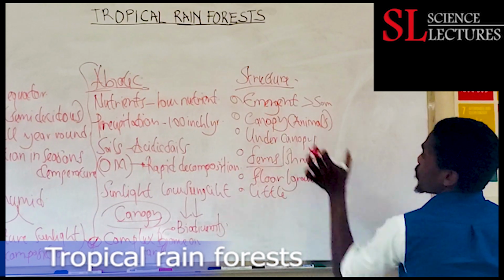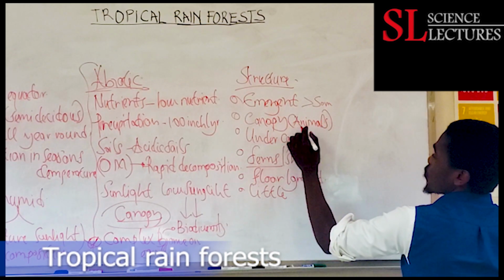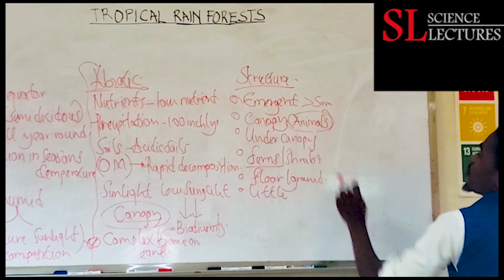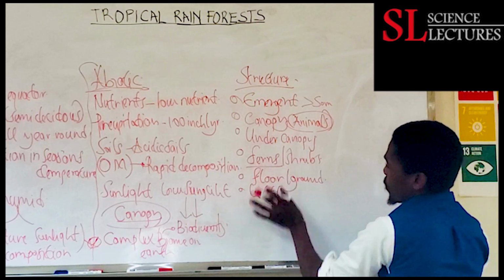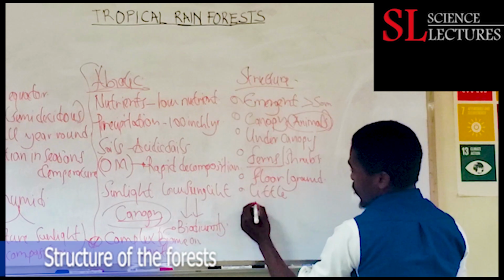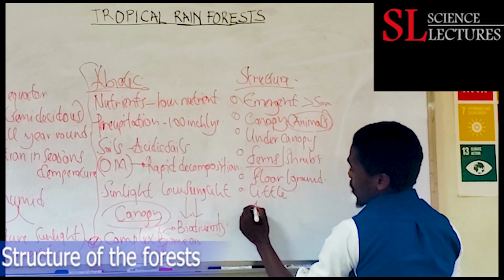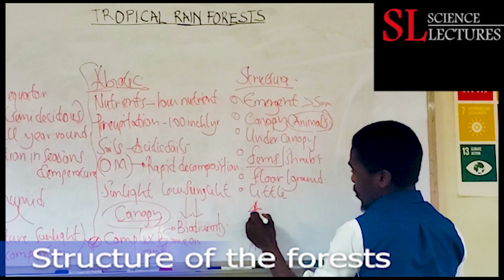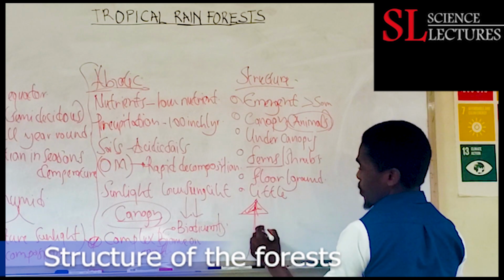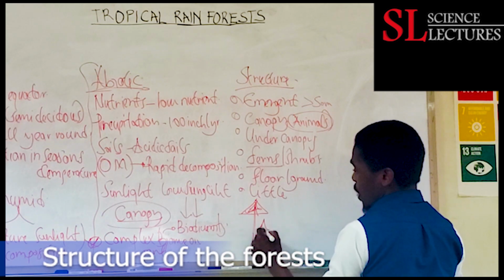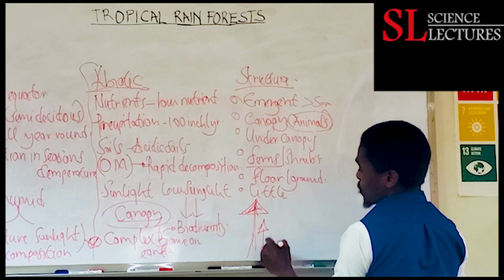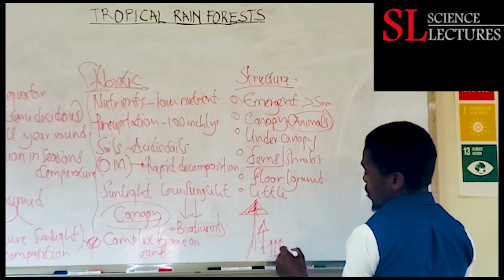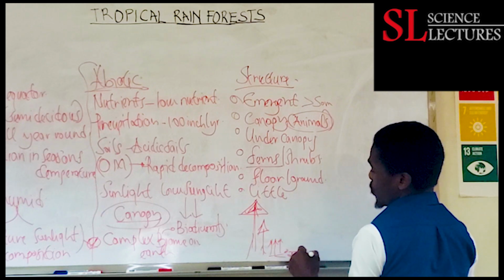Most of those animals that dwell within the canopy will be found in this canopy. So we are seeing different zones. Just imagine we have the first layer, which is the canopy, a plant with a canopy. Then we have another one with the under canopy. Then we have some shrubs down there, the ferns. Then finally we have the ground with litter.